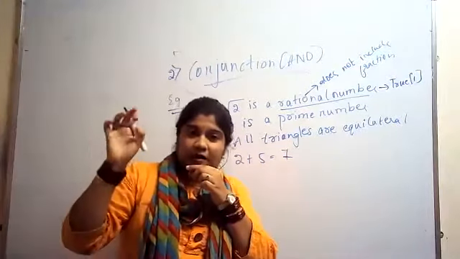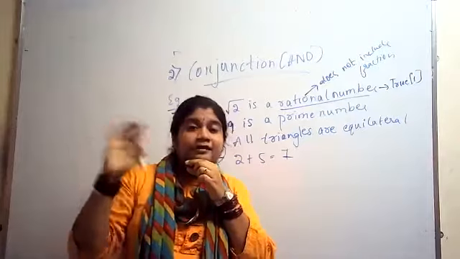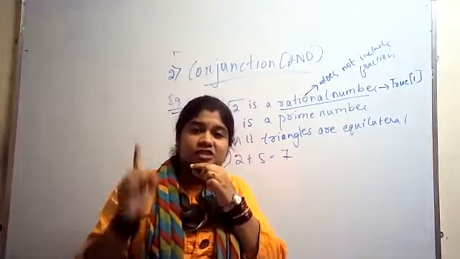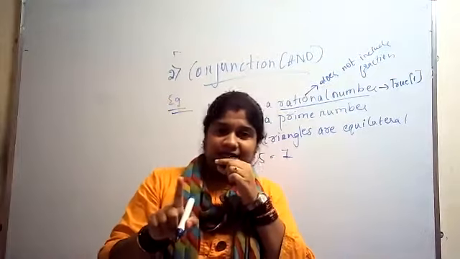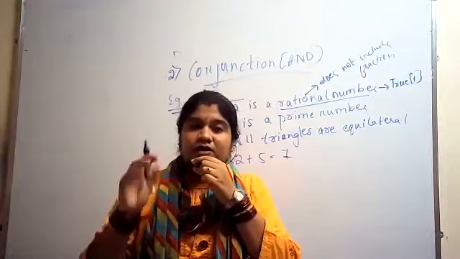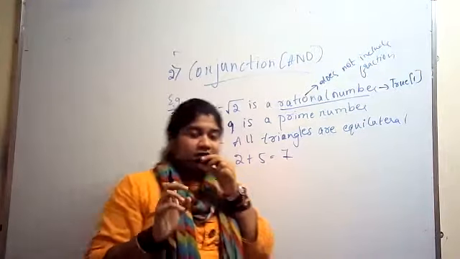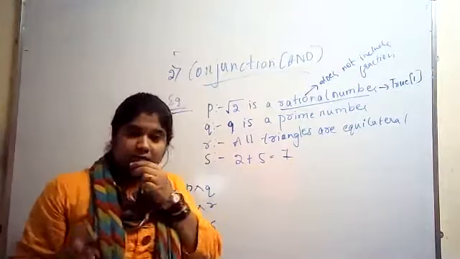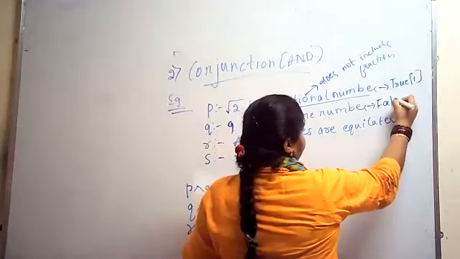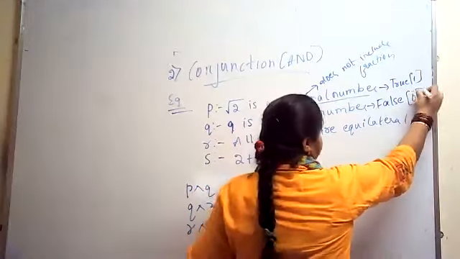No, because 9 into 1 is 9, and 3 into 3 is again 9. So since 9 is not a prime number, the statement is false, or it is 0.